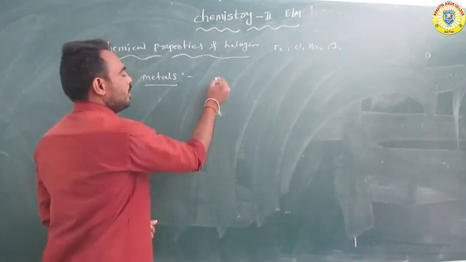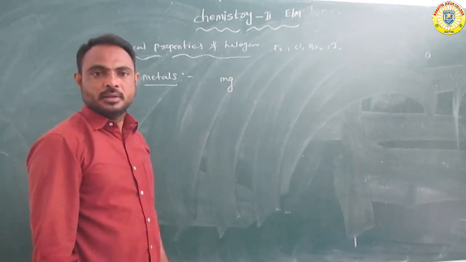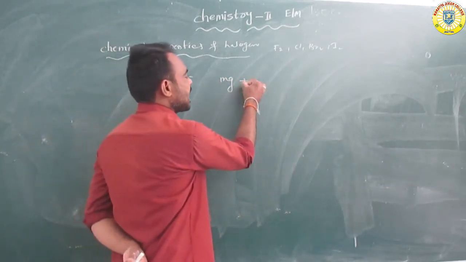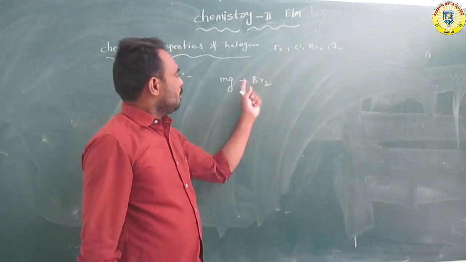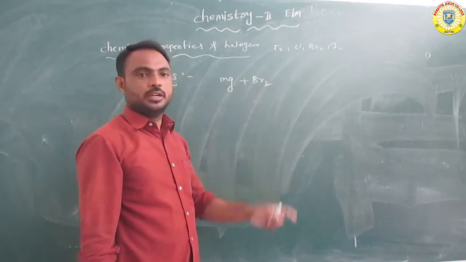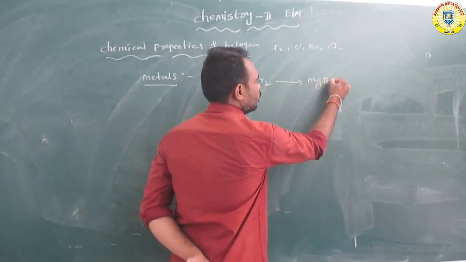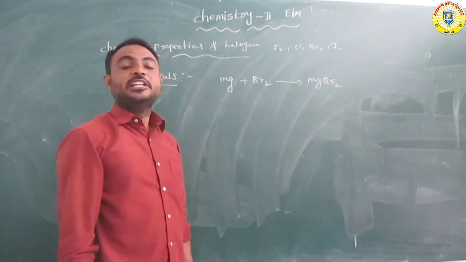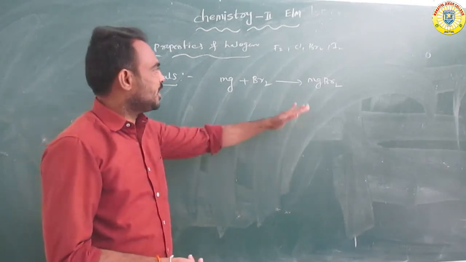Suppose, for example, we take magnesium metal. Magnesium reacts with bromine to form MgBr2, magnesium bromide.